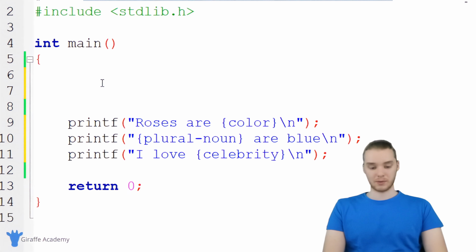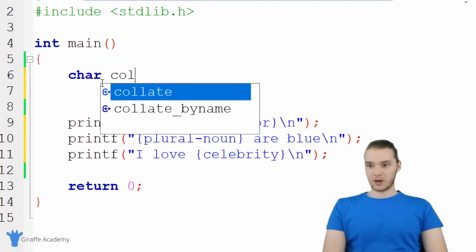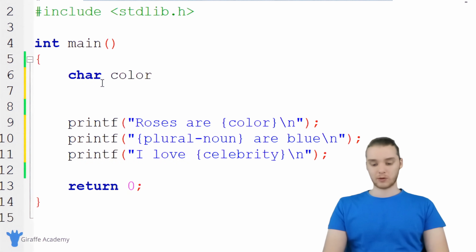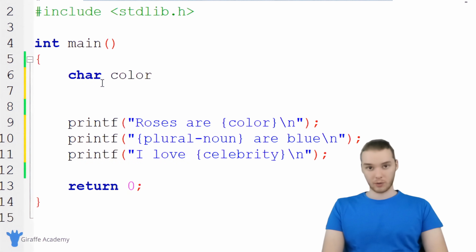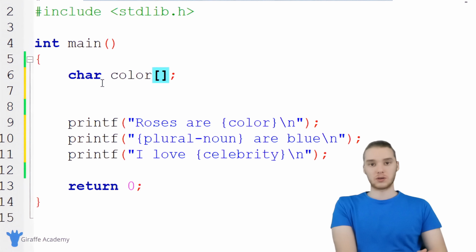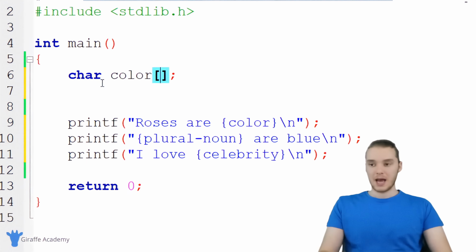So I'm gonna create some of these variables. Why don't we create one for color? And remember, whenever we create a string or a collection of characters, we need to make these open and closed square brackets. And because I'm not going to be giving color a value right away, in other words, we're letting the user determine the value of color, I just need to tell C how many characters we want this string to be able to store.